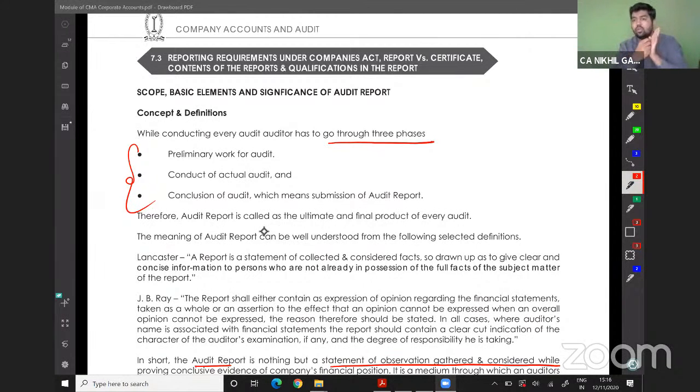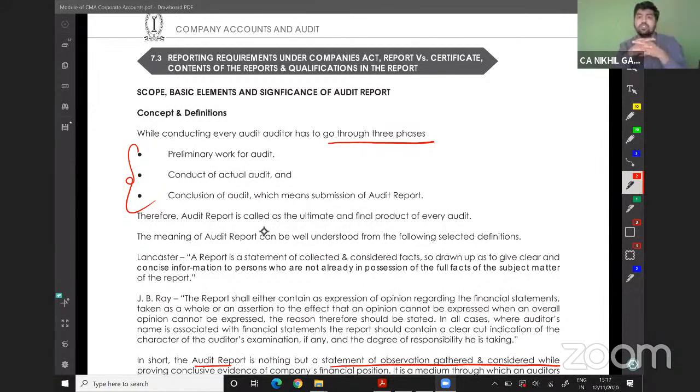You will not say how the company is doing good or doing bad. You can't say this thing. Company is doing good, company is doing bad is none of my business. My business is whether what the company has reported is right or wrong. Or more appropriately, I can say whether the amounts or the disclosures which the company has made are true and fair rather than right and wrong. Correct should be replaced with true and fair.